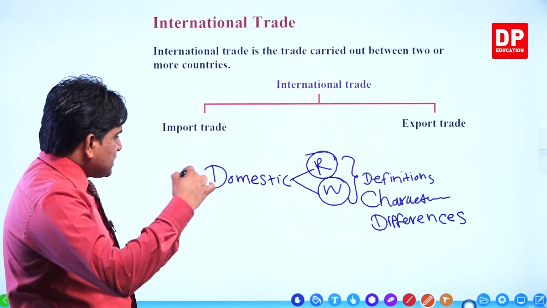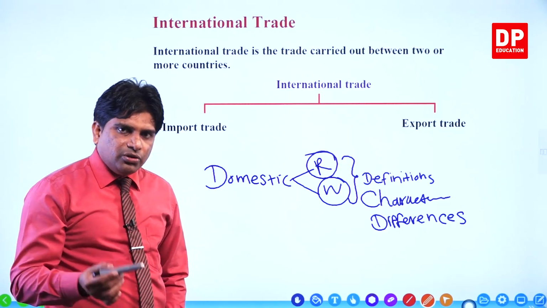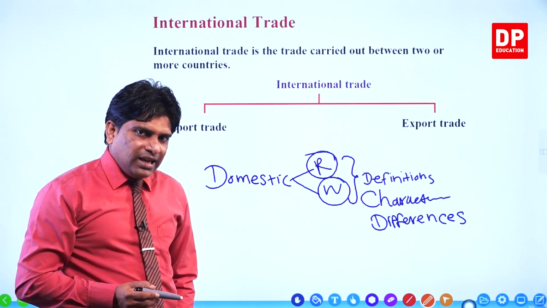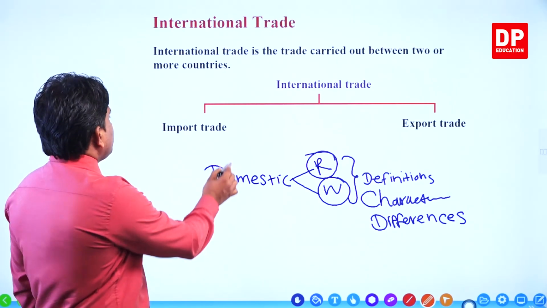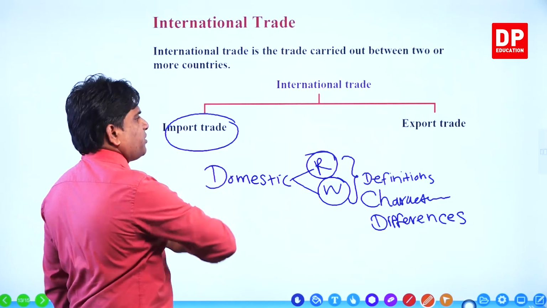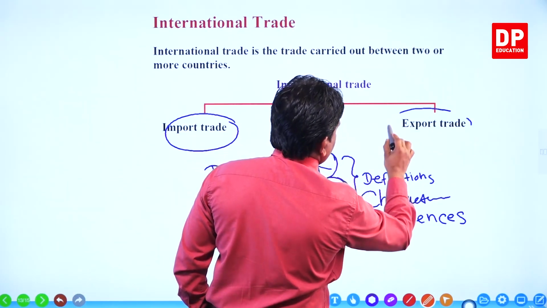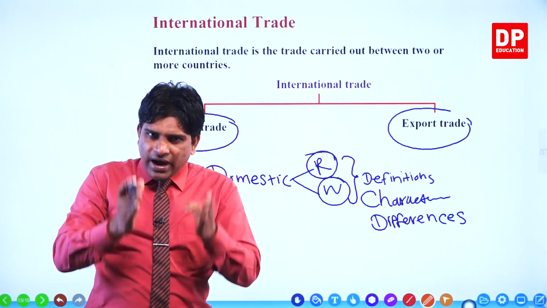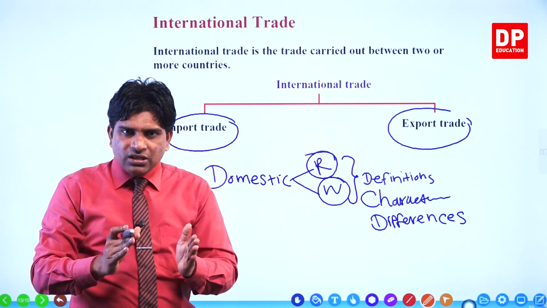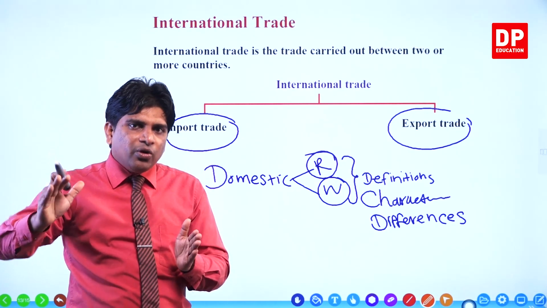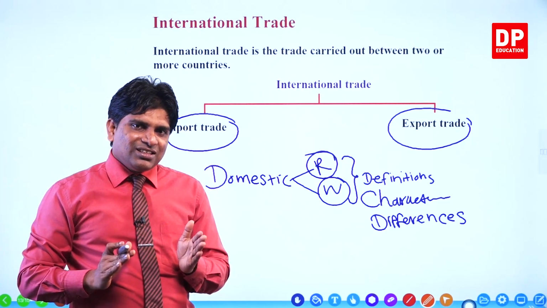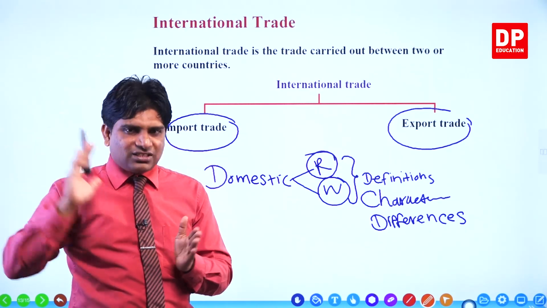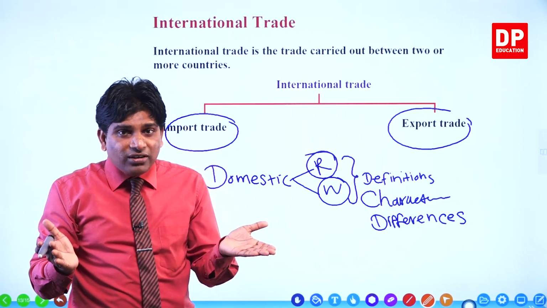Now the other side, we talk about international trade. International trade we classify into two categories: import trade and export trade. Import trade means your country buys goods from another country or countries.